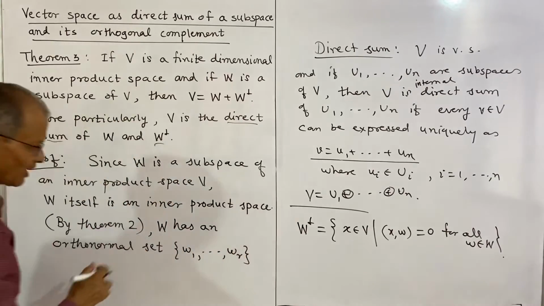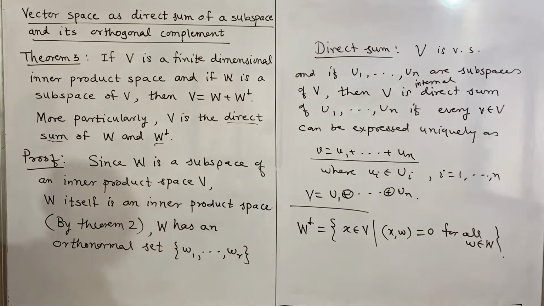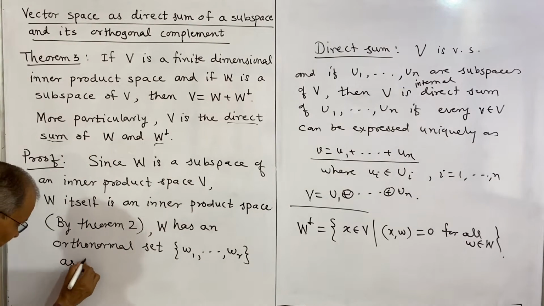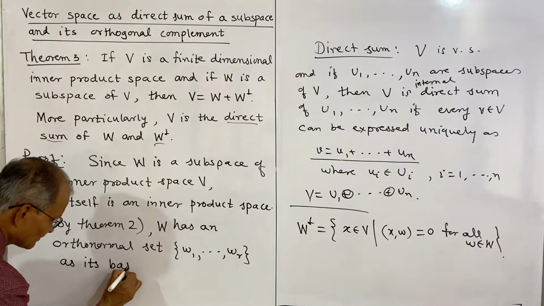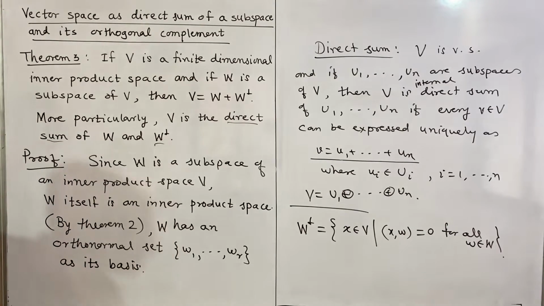We are assuming the dimension of W as r. So, W has an orthonormal set as its basis.